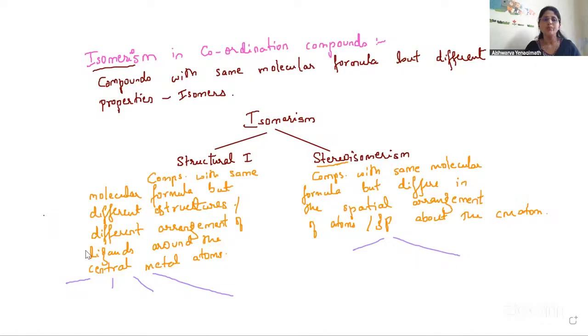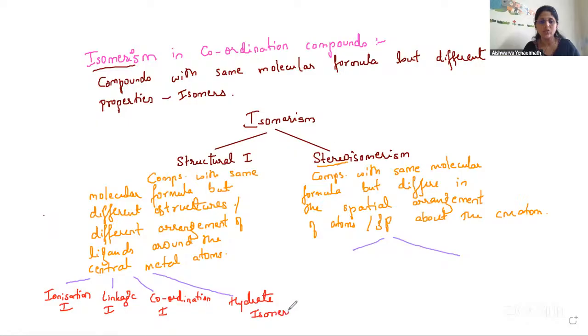The four types of structural isomerism are: one, ionization isomerism; second, linkage isomerism; third, coordination isomerism; and last, hydrate isomerism. So these are the four types of structural isomerism.